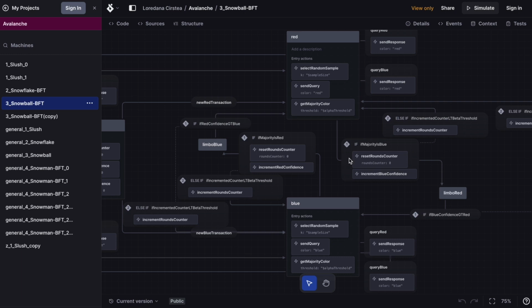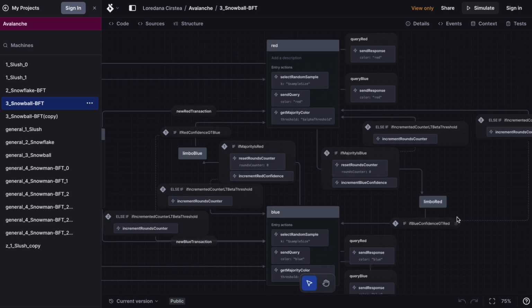So instead of changing to blue immediately, now we have something that is named confidence. Each color has its own confidence. And we increment the confidence of the blue color here, we reset the rounds counter, and I introduced a temporary state, which is a limbo state for red, because we only change to the blue color if the blue confidence is greater than the red confidence.